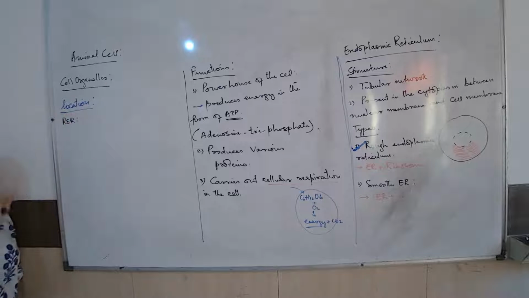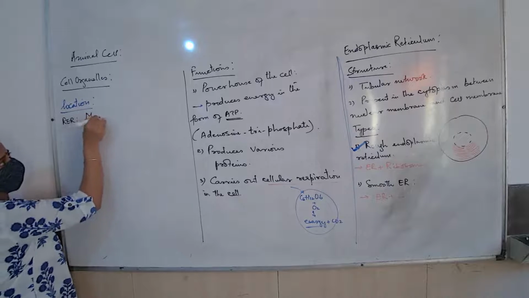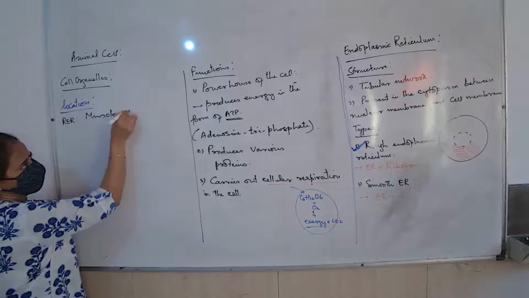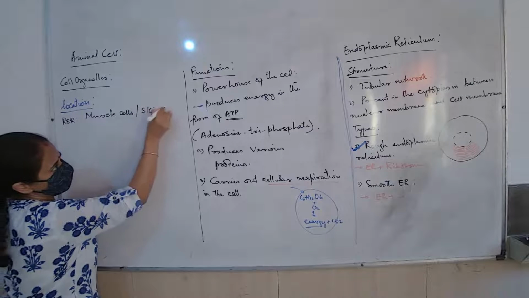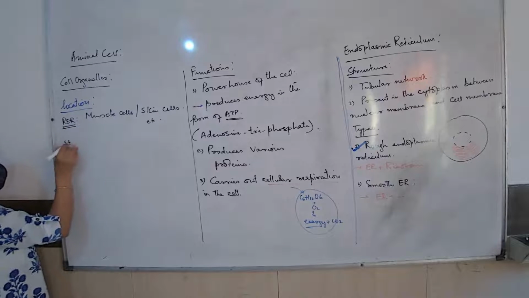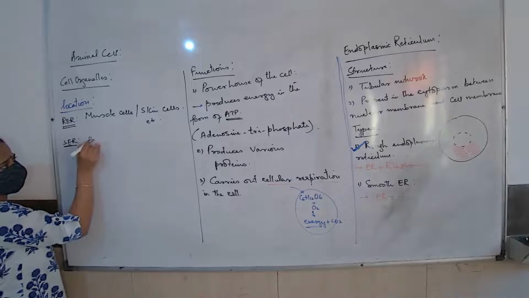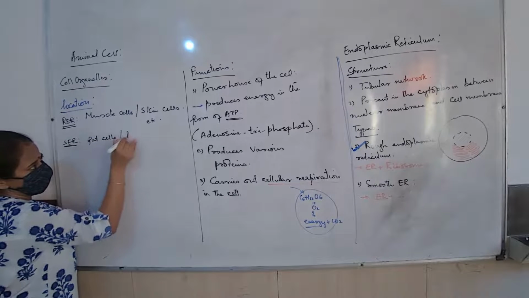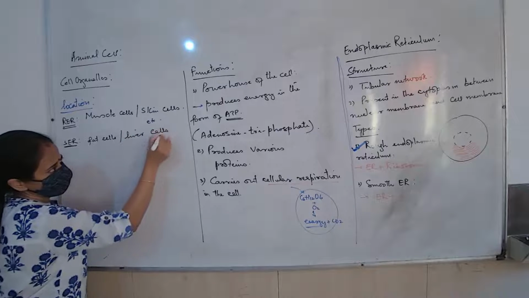Now I am talking about location. Where are they found? For mitochondria, did I talk about location? No, because mitochondria is found almost evenly in almost all animal cells. But when I talk about RER and SER, they are not present in the same number in every cell. RER is majorly present in muscle cells. They may be present in skin cells, etc. We'll understand why. And SER is majorly present in the fat cells and in the liver cells, etc.